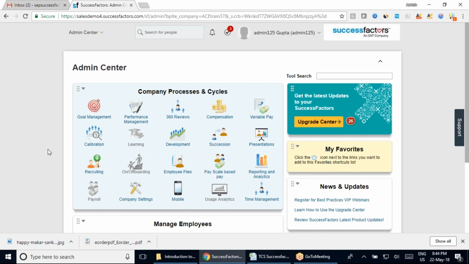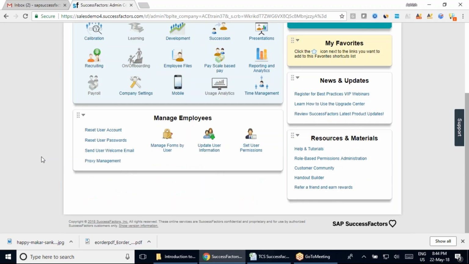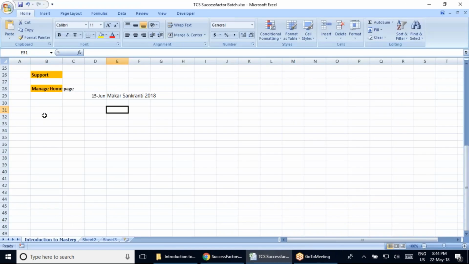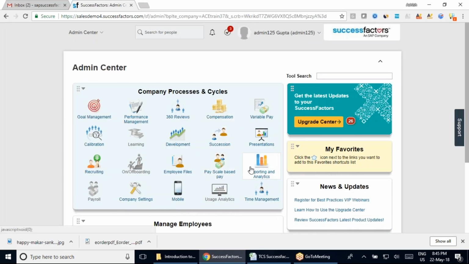And in this admin center, okay. Now you have seen, team, that many times I have come here into your company settings, and I was clicking on the section which was manage homepage. So we will talk about this favorite section here.